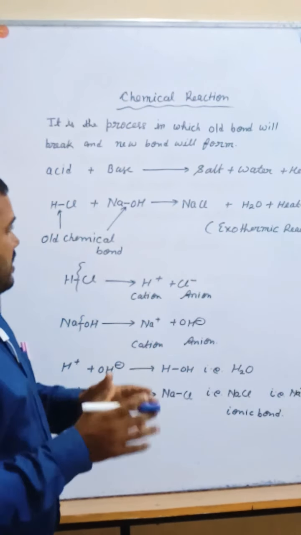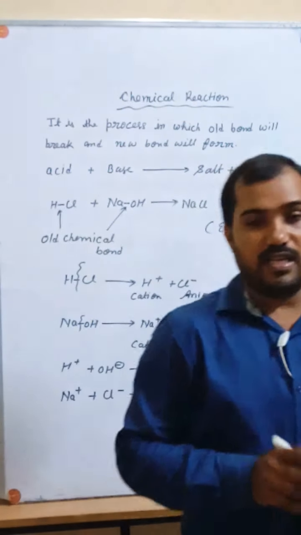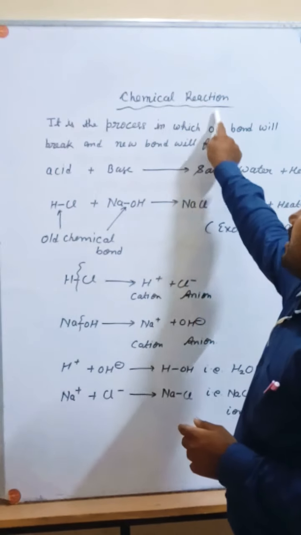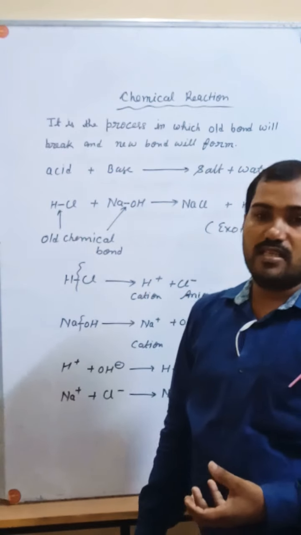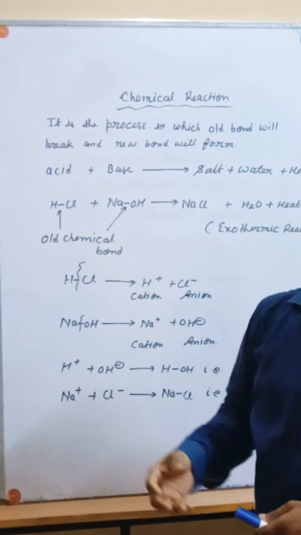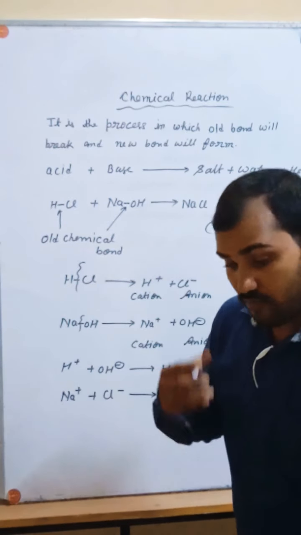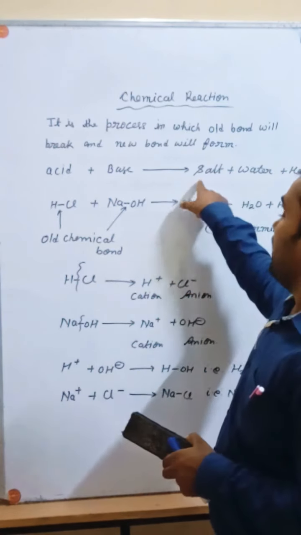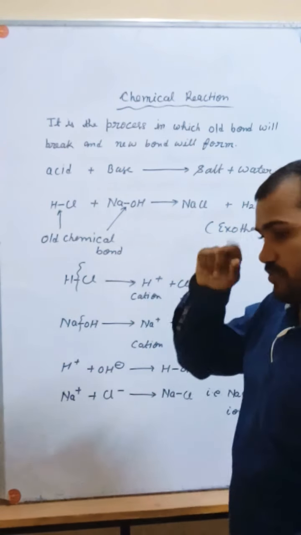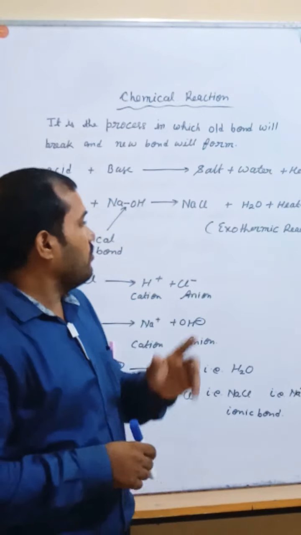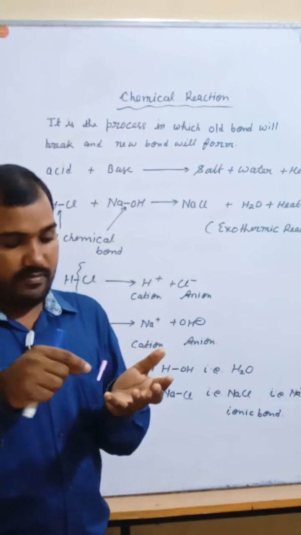So dear students, leave that one. Types of chemical reaction we will discuss later, but here our topic is chemical reaction. So what is the chemical reaction? Chemical reaction is the process in which breaking of old bond and formation of new bond will take place. And during the chemical reaction, what will happen? Here you can see that old bond will break and new bond will form. First one. Second one, during the chemical reaction, new product will form.